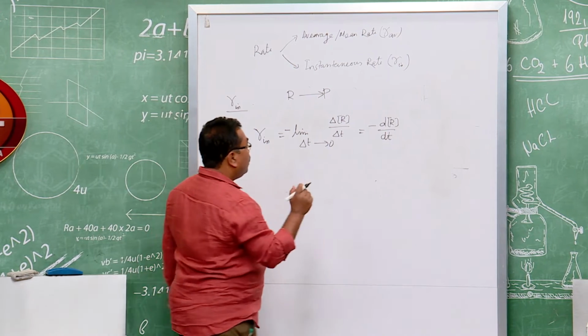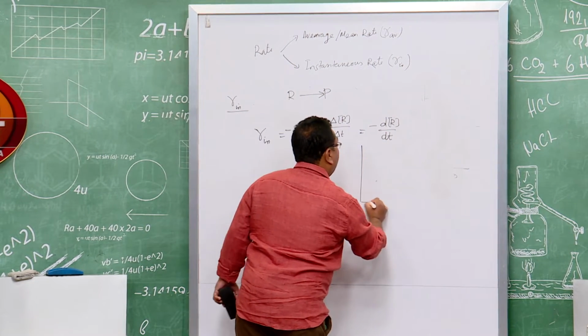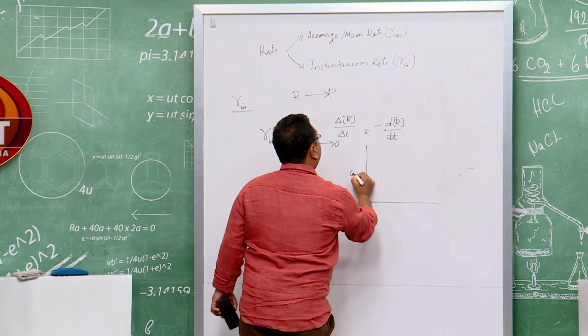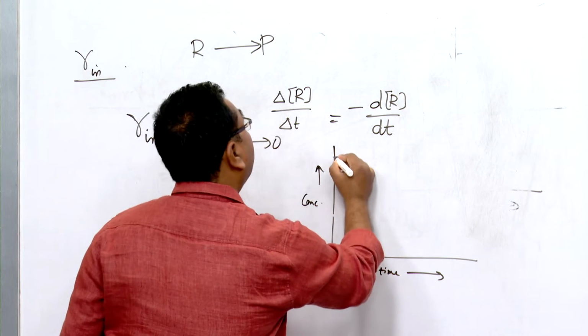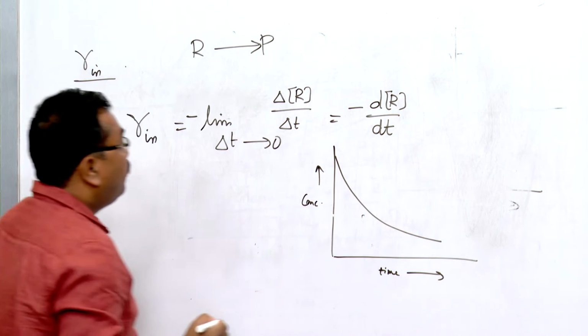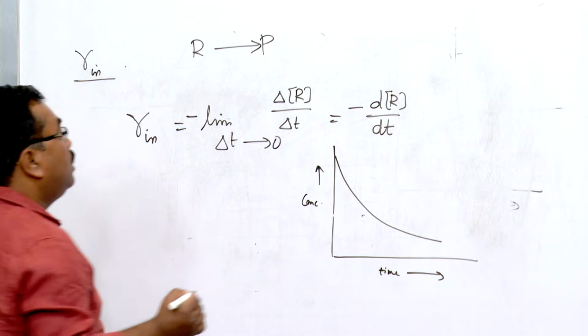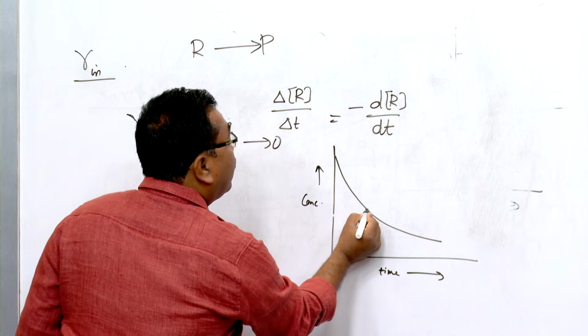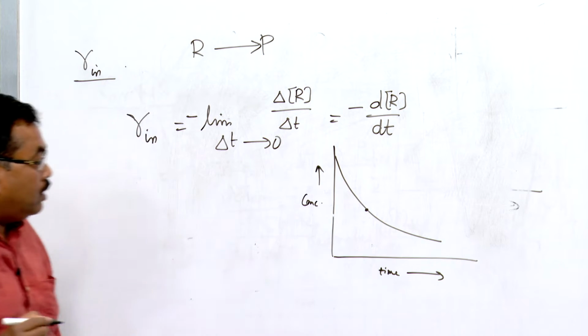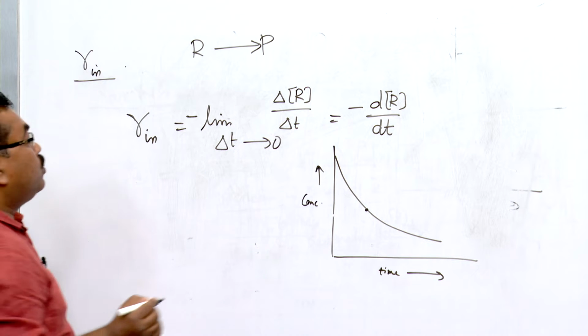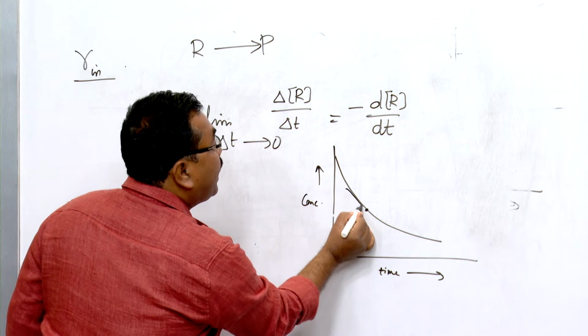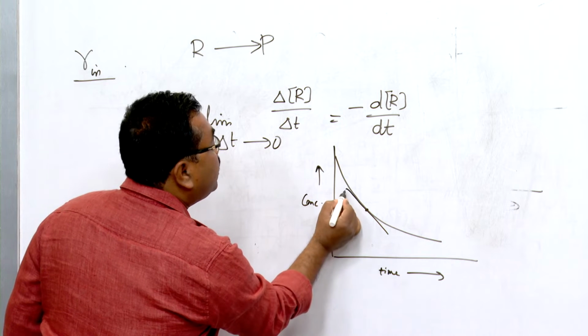We can also put it in a graphical form, and this is the fall of concentration of R. If I need to calculate the instantaneous rate at this point of time, I will draw a tangent here.